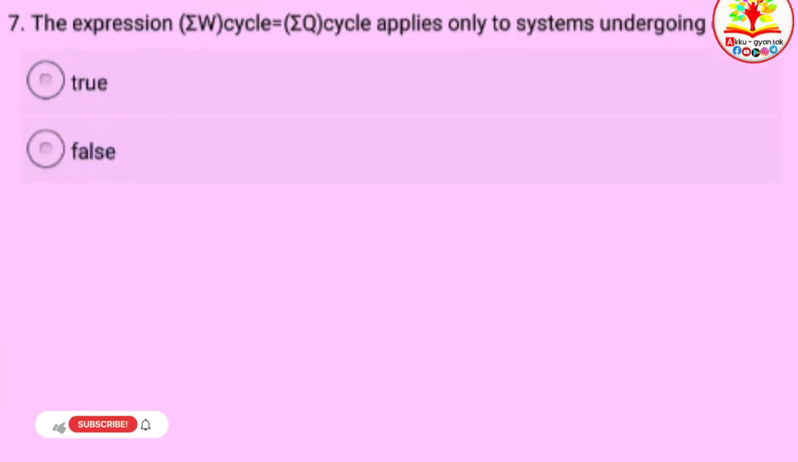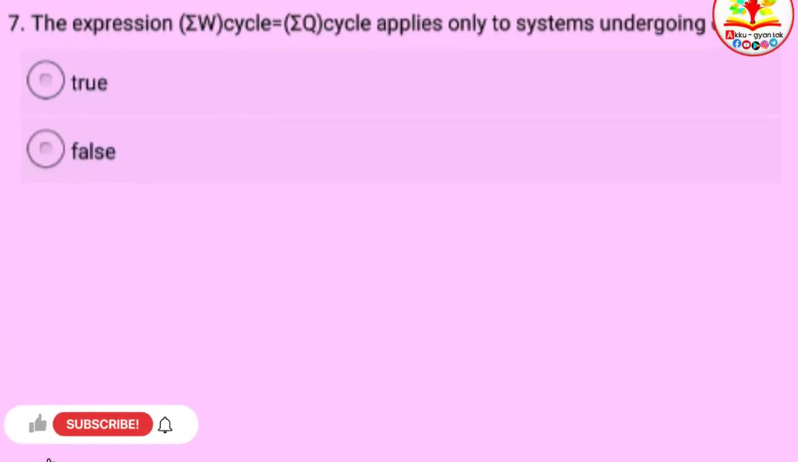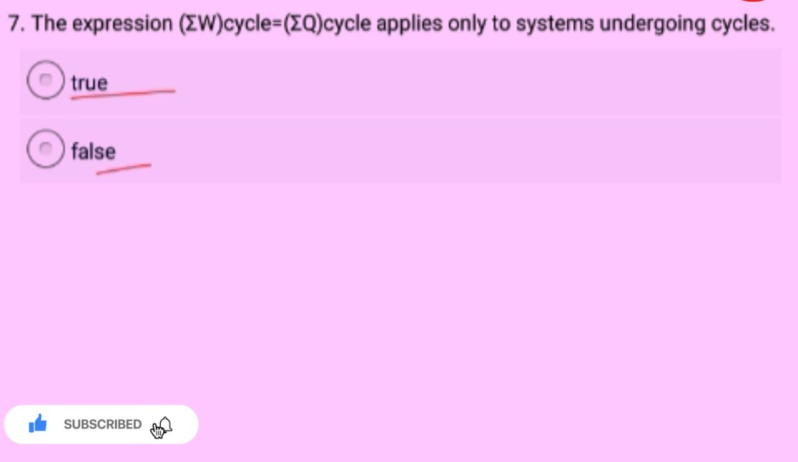The expression sigma cycle dQ equals sigma cycle dW applies only to systems undergoing cycles. A. True. B. False. C. Tilde. D. Tilde.